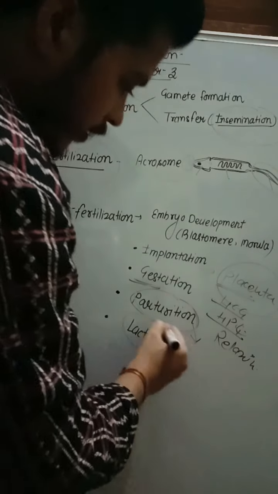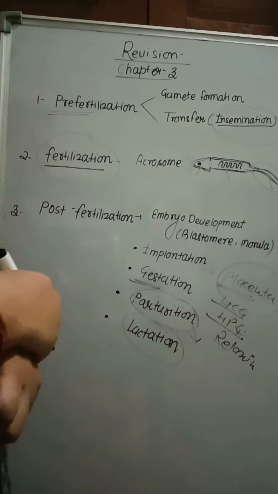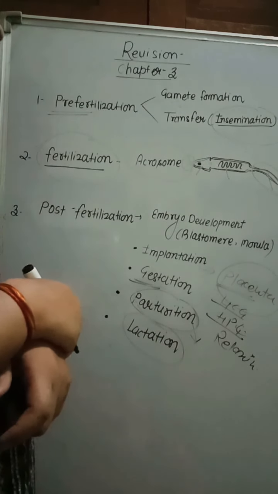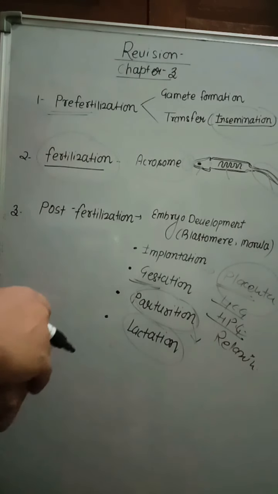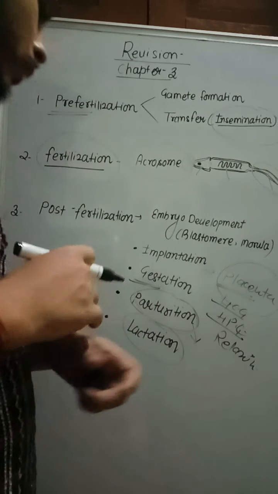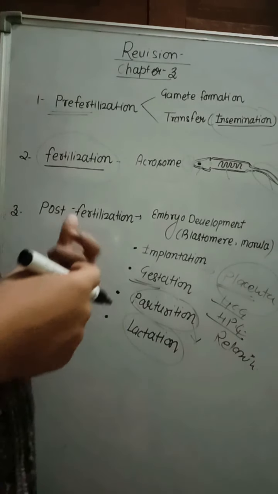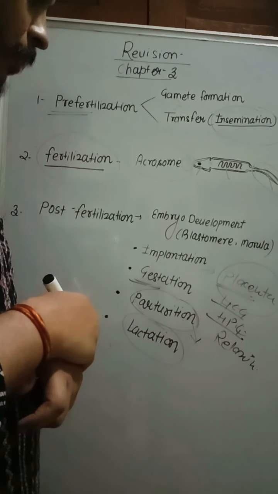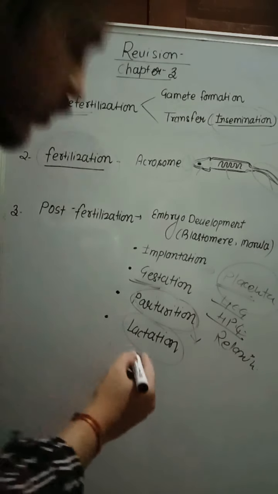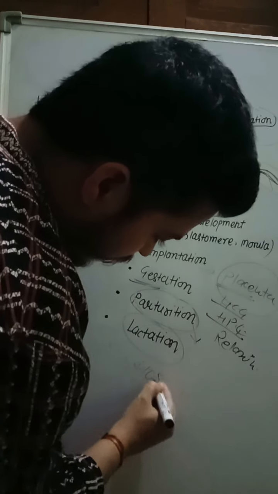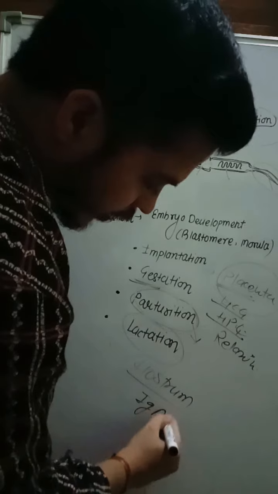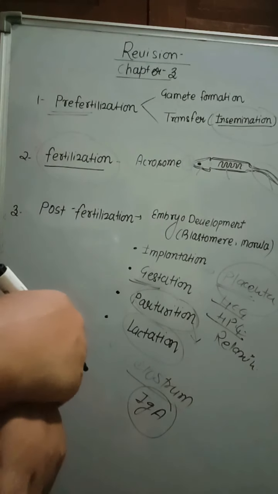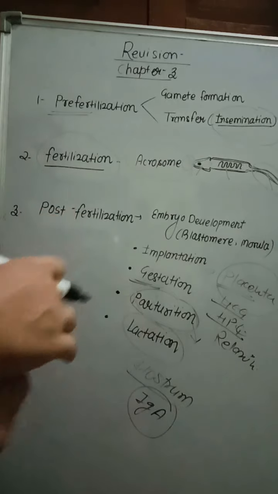Next, lactation. What is lactation? During the time of pregnancy, the mammary gland starts developing, and after the birth of the child it starts secreting milk. That is called lactation. The first day milk of the mother is highly rich in nutrients and is called colostrum. It is a yellowish fluid, highly rich in nutrients and antibodies. Which antibody? IgA antibody, which provides initial immunity to the neonate, the newborn baby. All these things are very important.